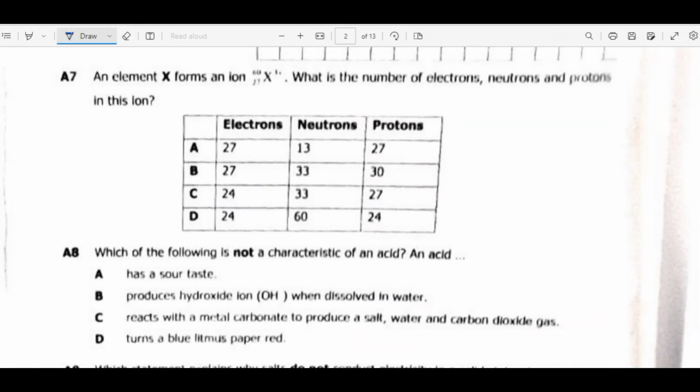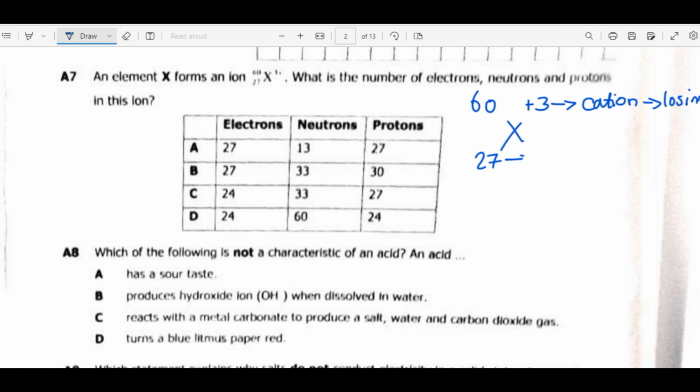7. An element X forms an ion, the mass number is 60, the atomic number is 27, then we have positive 3. So what is the number of electrons, neutrons, and protons in this ion? Now, whenever we have a positive on top here, this kind of ion is a cation. A cation forms by losing electrons. So this is a metal that we are dealing with.